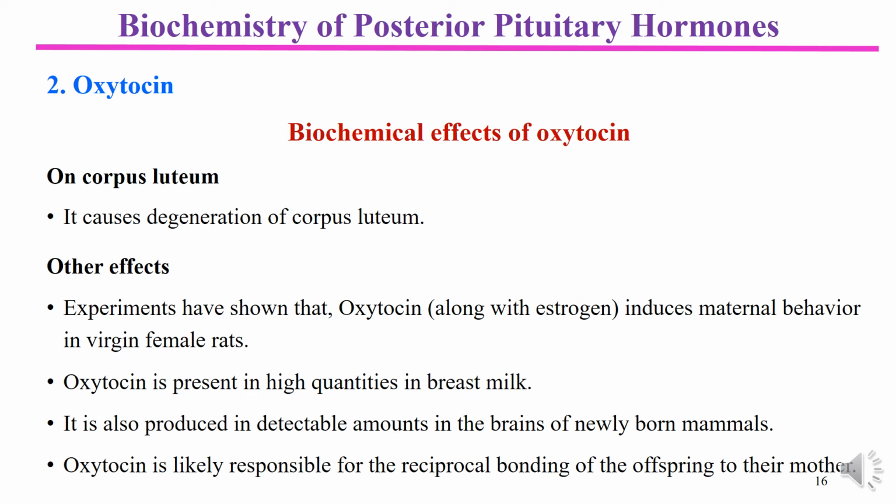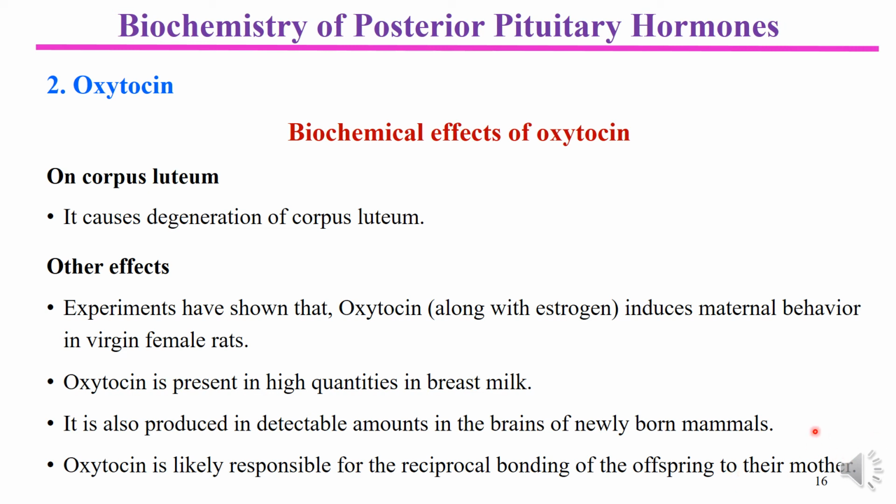It is also produced in detectable amounts in the brain of newly born mammals, because there are certain other sites in the body releasing posterior pituitary hormones.